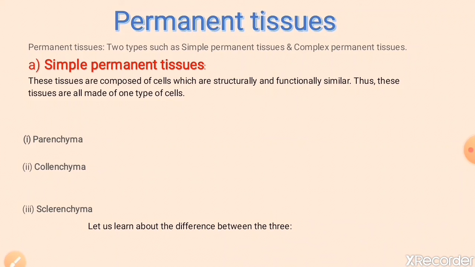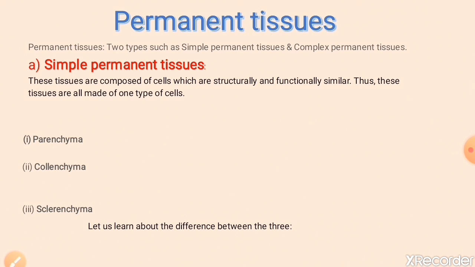Now permanent tissue divide in two parts. So the first one is simple permanent tissue and the second is complex permanent tissue. Let's understand simple permanent tissue.